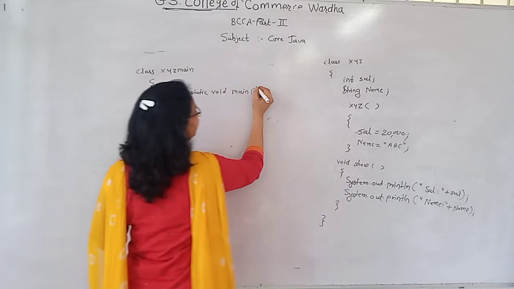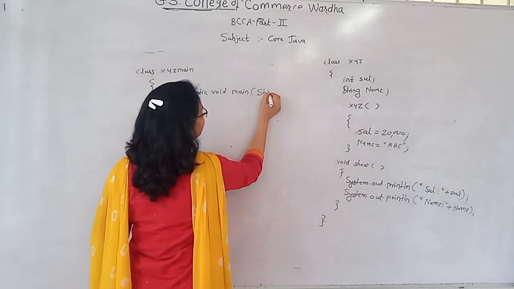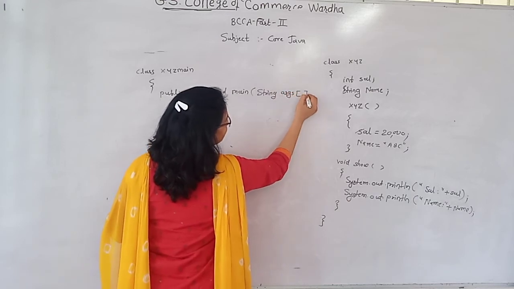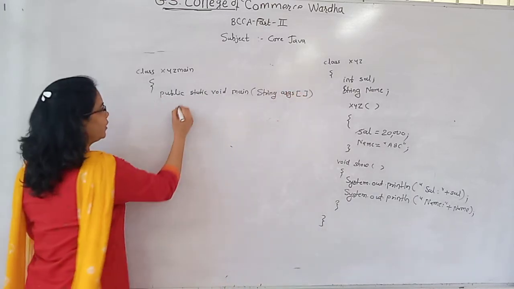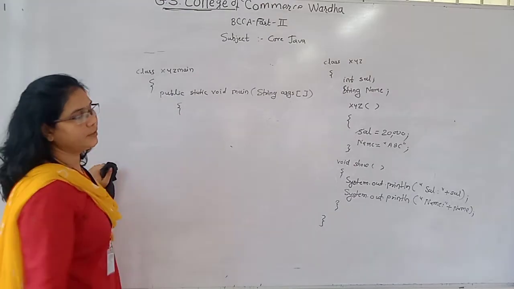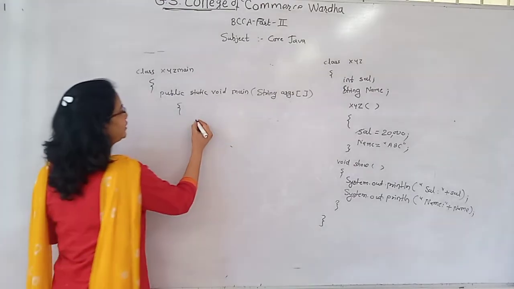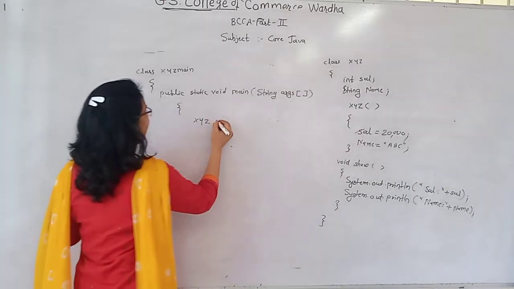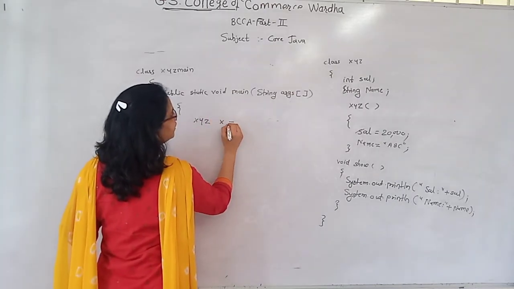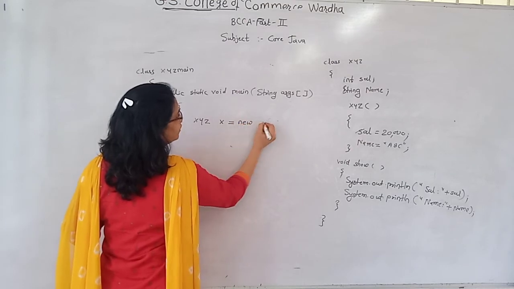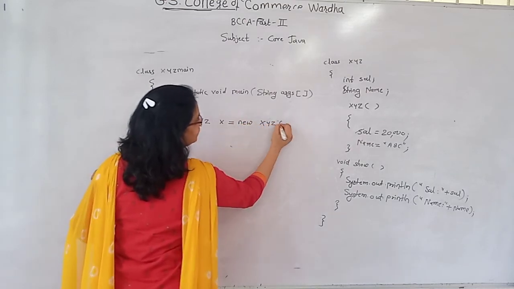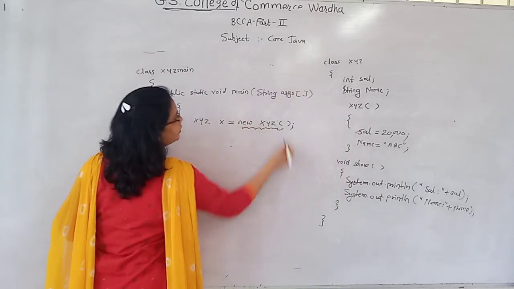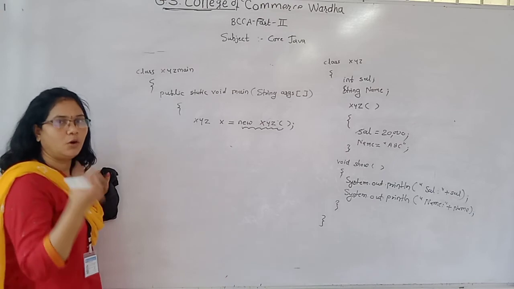This is the prototype for the main function, with the command line argument, that is String args array. After that, I have to create the object of the xyz class. The prototype of creating the object is the class name, then object name, then new operator, then again class name. This is the statement which creates the object.